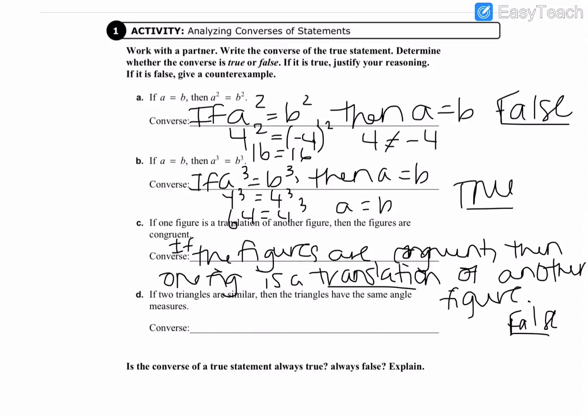And the last one: if two triangles are similar, then the triangles have the same angle measures. So let's start with the converse statement.